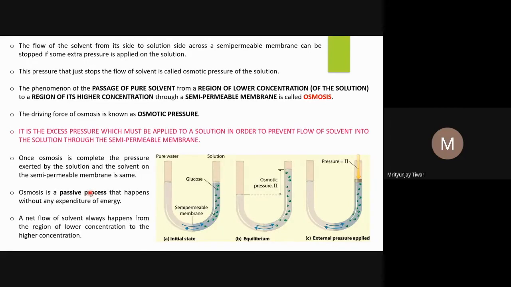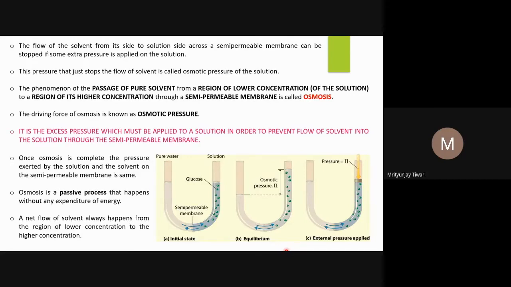Osmosis is a passive process. Why is it called a passive process? Because it happens on its own. You don't need to provide any energy for this to happen. If for a certain process to happen you need to provide energy, then that process is called an active process. It means if I am lifting a bottle of water, I am using certain energy. This is an active process. And a passive process means the bottle of water gets lifted automatically without applying any pressure.